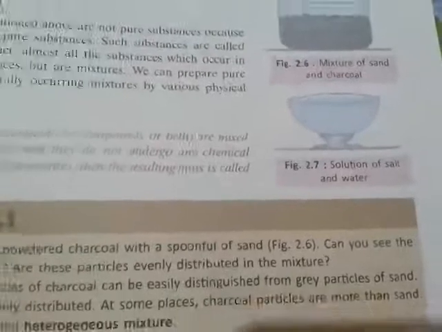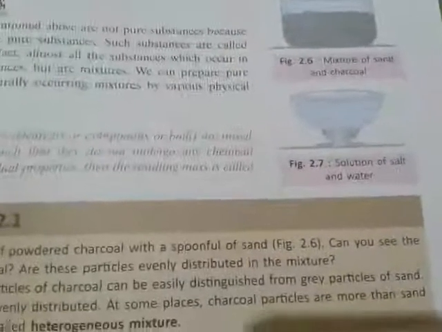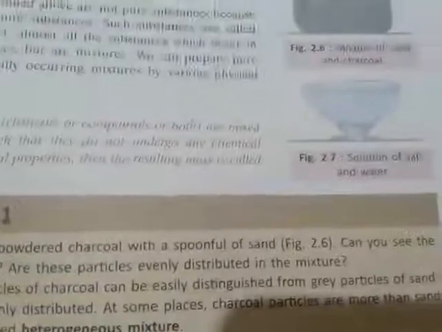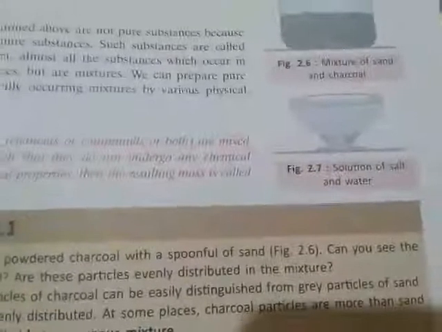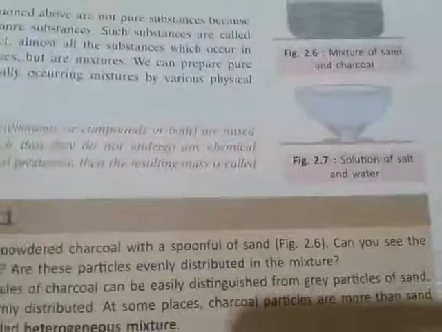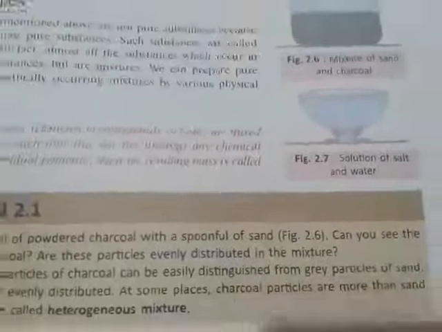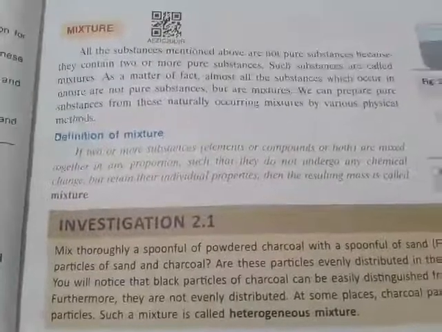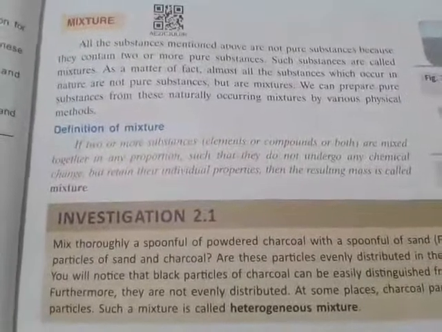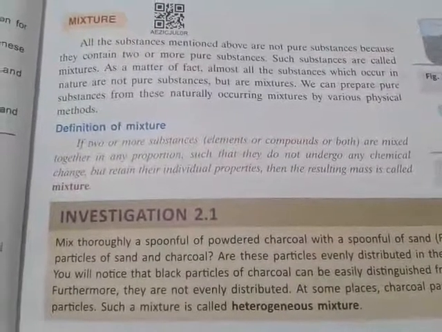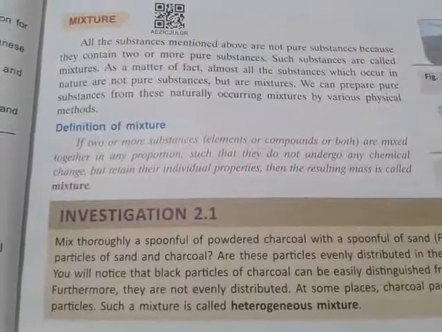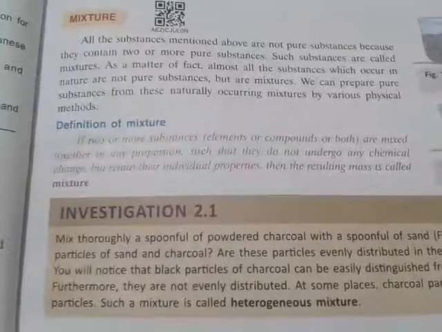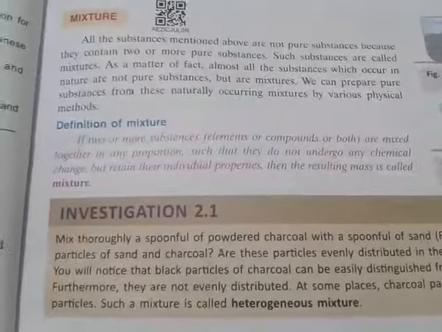See, in this particular solution, the properties of salt and the properties of water molecules are completely different, and they are combined with each other. There is no fixed proportion or weight. That's why it is a mixture. So what is the proper definition of a mixture? If two or more substances are mixed together in any proportions such that they do not undergo any chemical change but retain their individual properties, then the resulting mass is called a mixture.